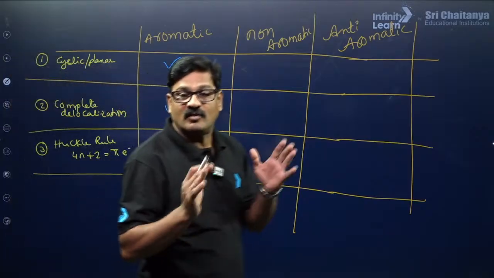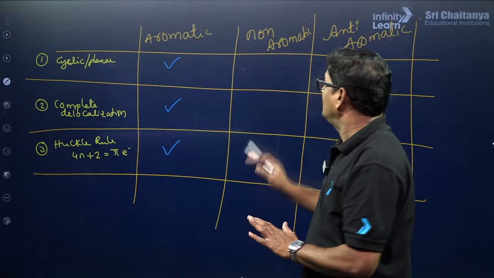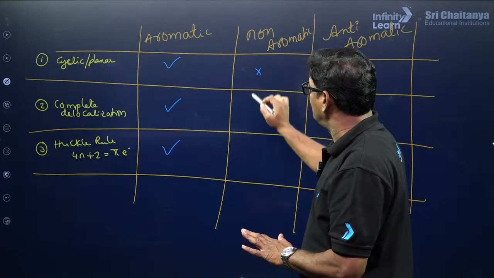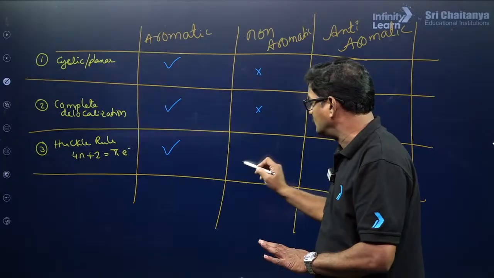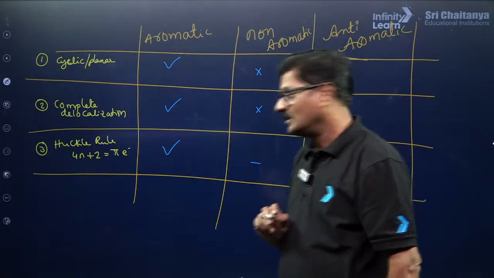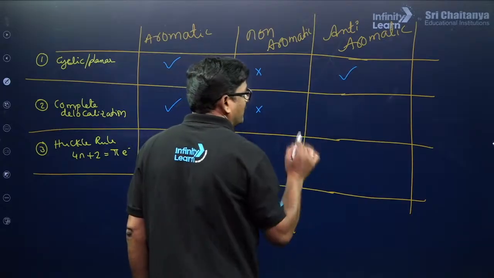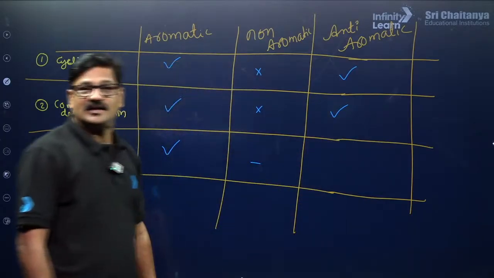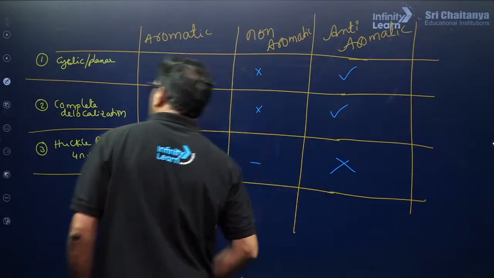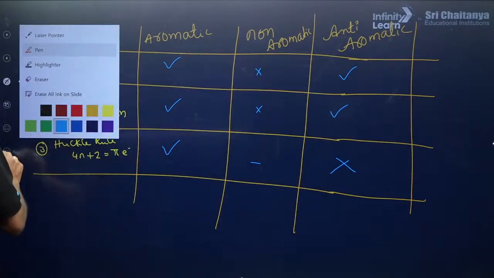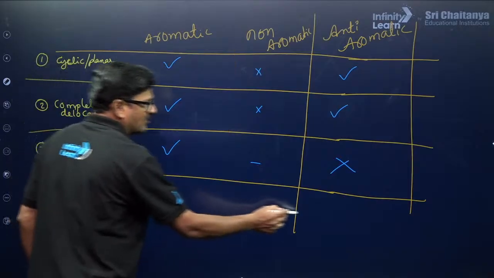Then only is a compound certified as aromatic. For a non-aromatic compound, this may be true or false, you don't have to check this. If the compound is cyclic and planar and complete delocalization is seen, but unfortunately Huckel rule is not obeyed, in that case you can say it is anti-aromatic.